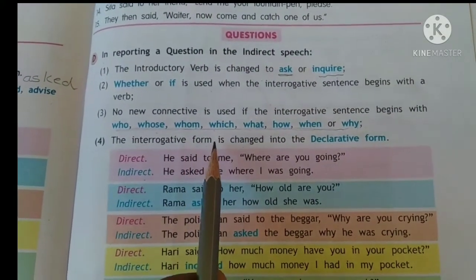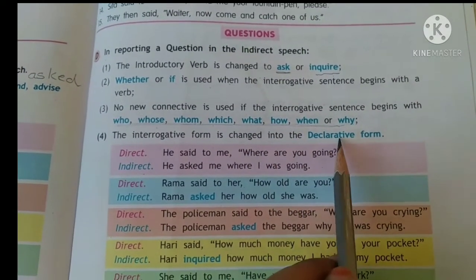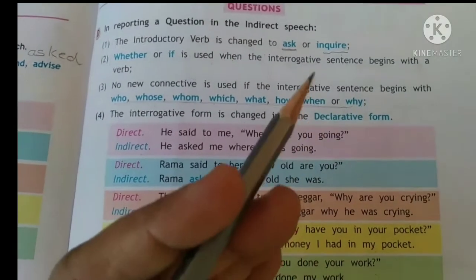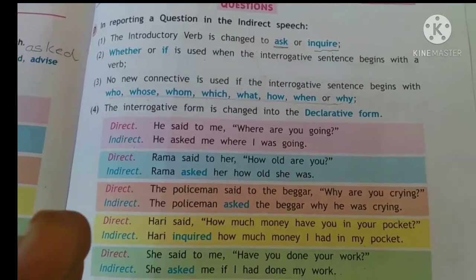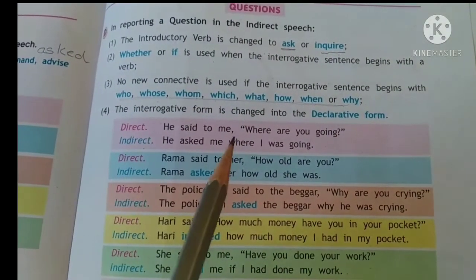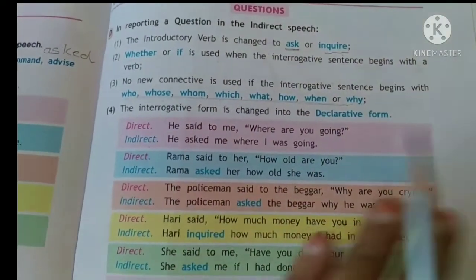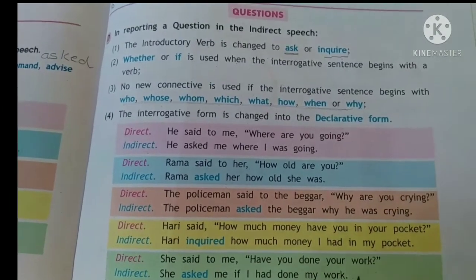The interrogative form is changed into a declarative form. So if in your direct speech it is a question, we remove that question and make it into a declarative, affirmative sentence, and we do not add the question mark in the indirect.